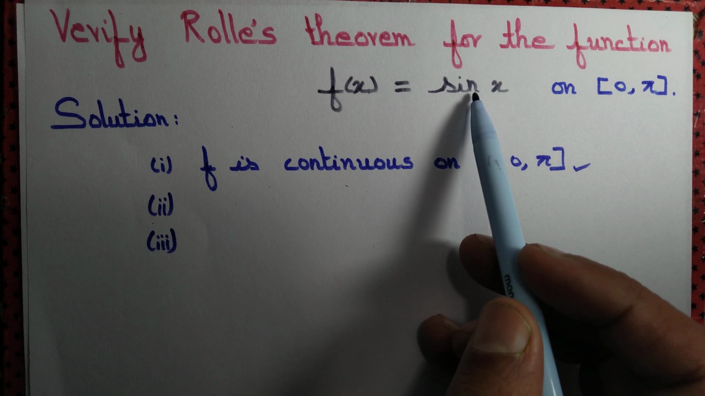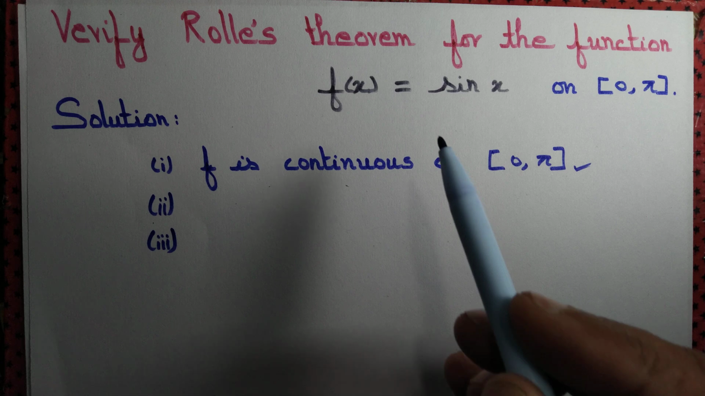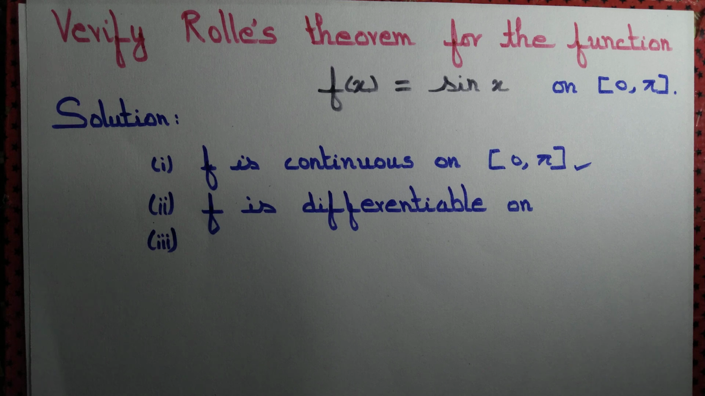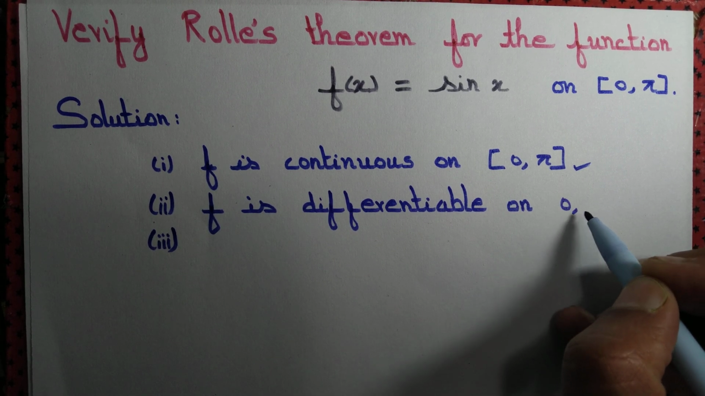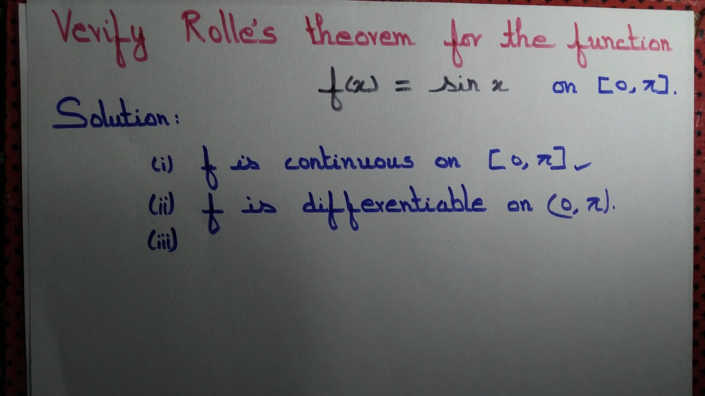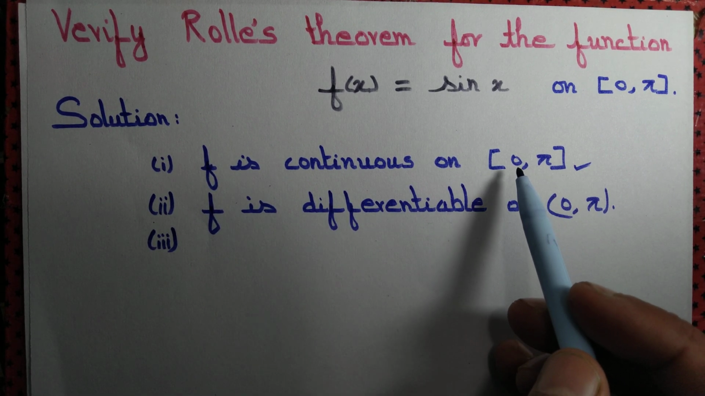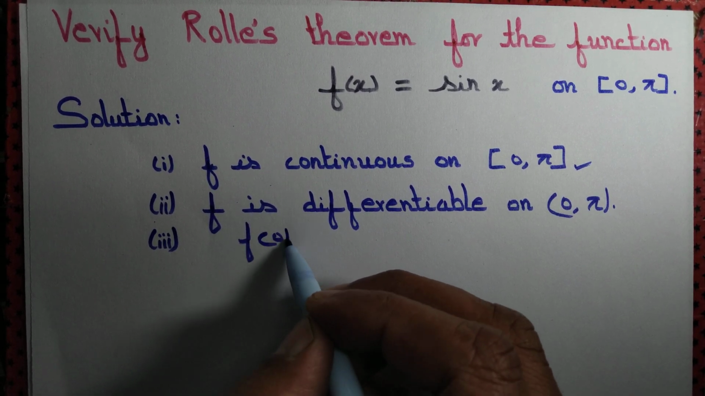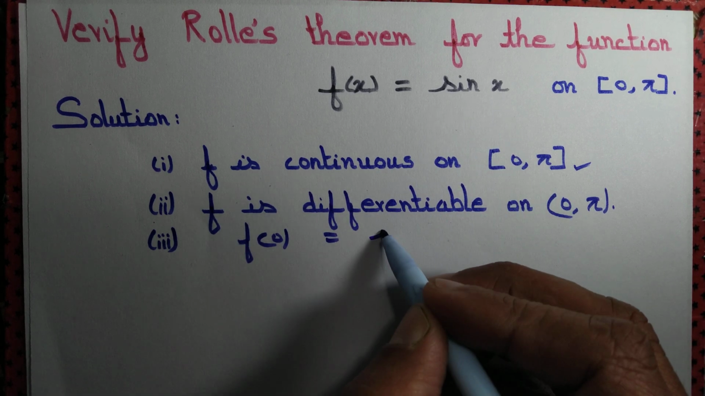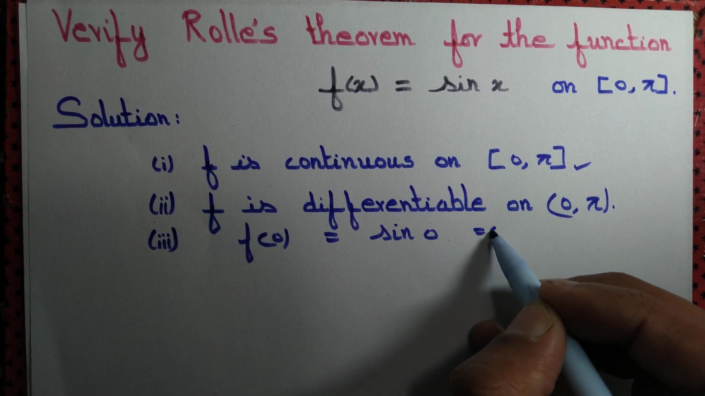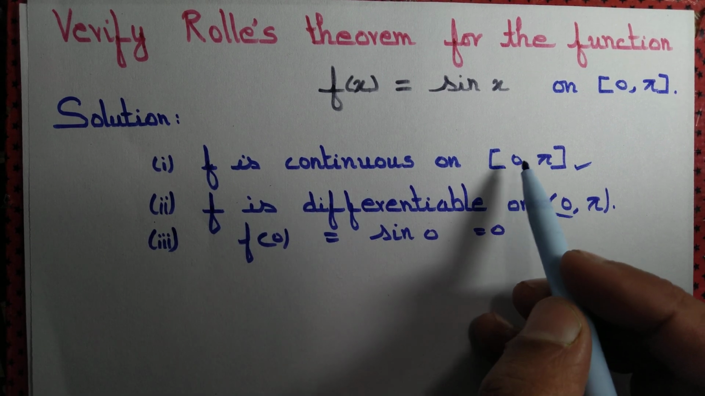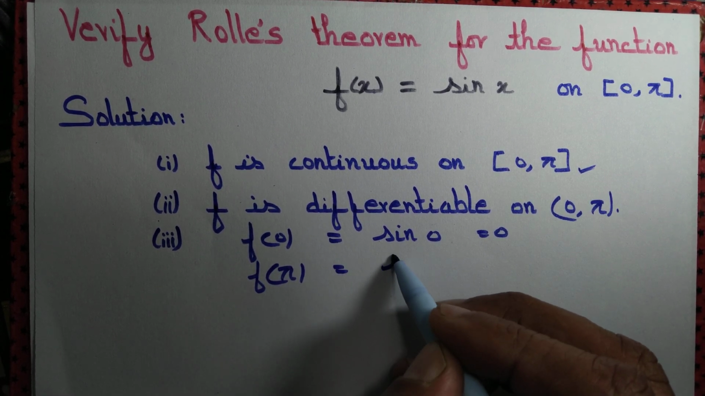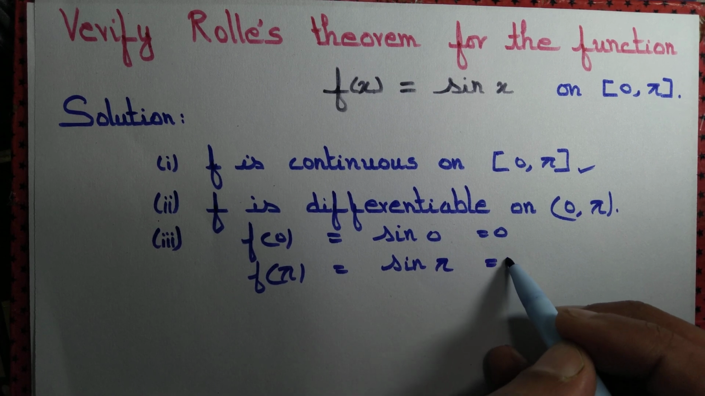We know that f(x) = sin x is a differentiable function. Further, we know that the derivative of sin x is cos x. Once again, f is differentiable throughout R, so it must be differentiable on the open interval (0, π). Lastly, whatever the value of the function at the end points, here the end points are 0 and π, so how much is f(0) equal to? f(0) = sin 0 = 0. And what about f(π), f at the other end point? f(π) = sin π, which is again equal to 0.